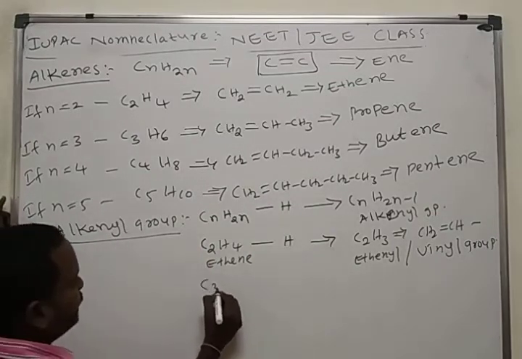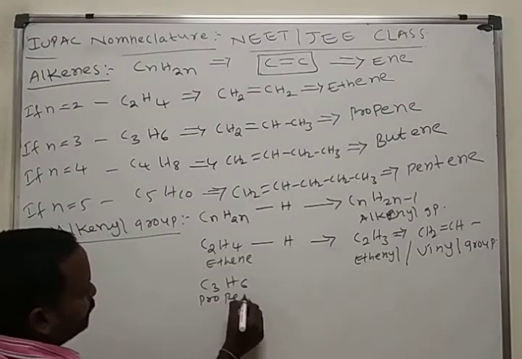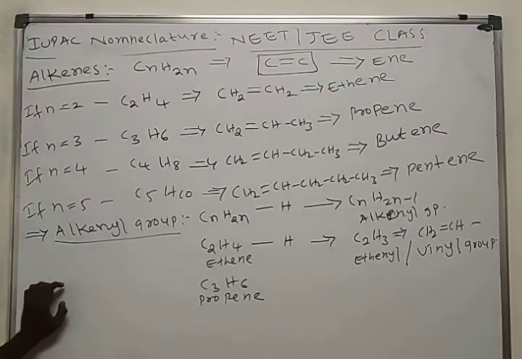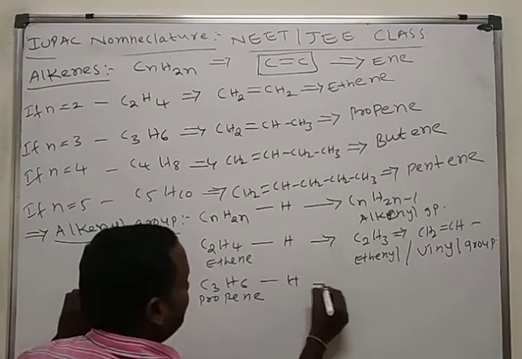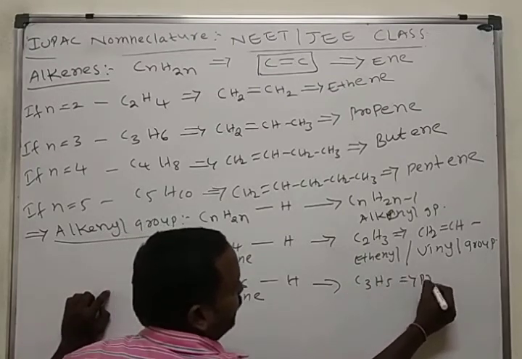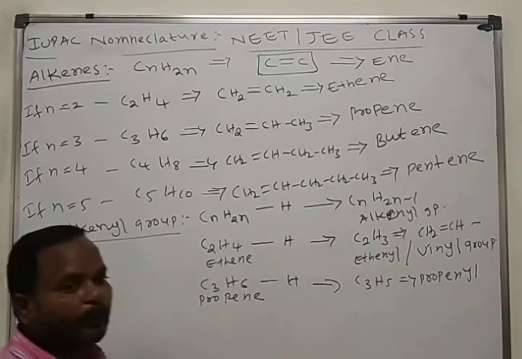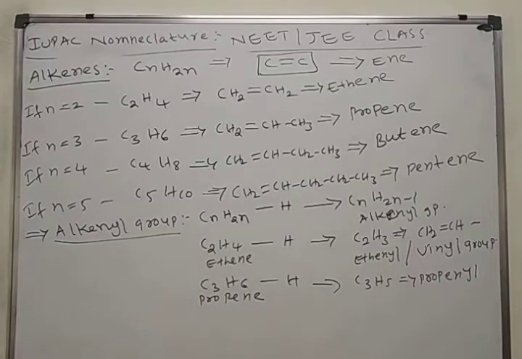And here we take C3H6. What is the name of this one? Propene. Remove one hydrogen, what do you get? C3H5. This we call the propenyl group.